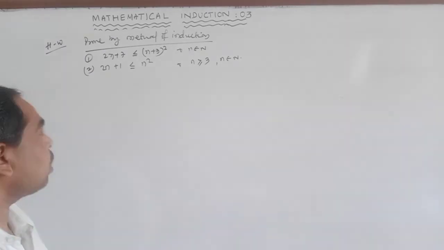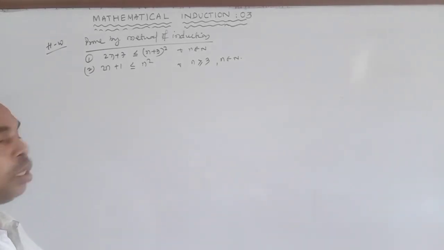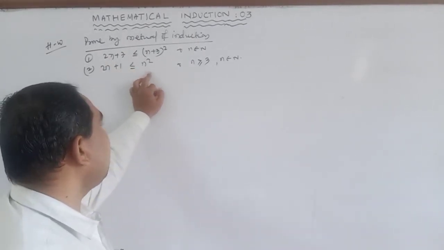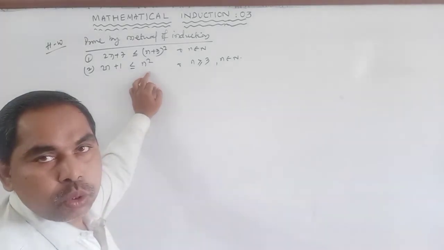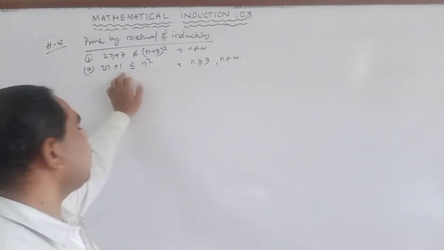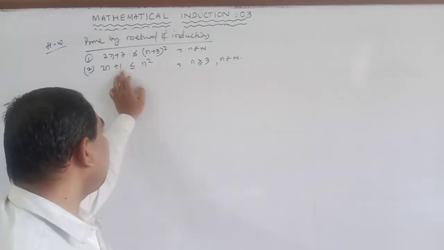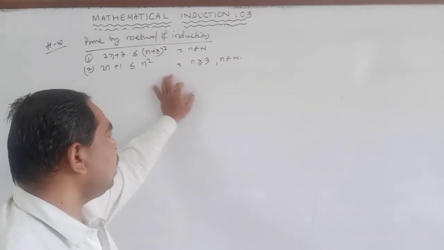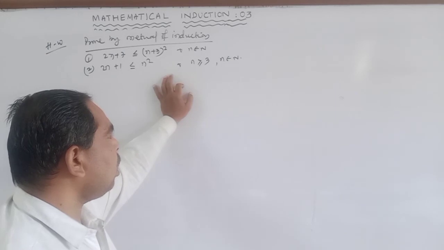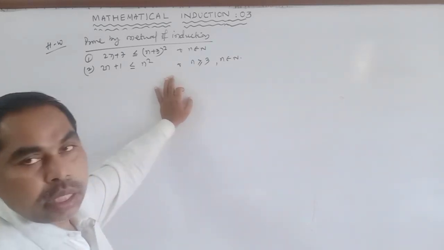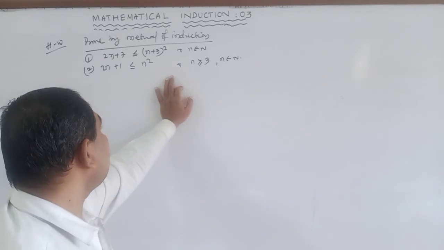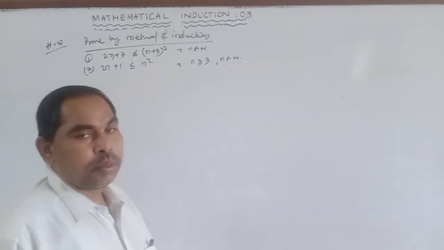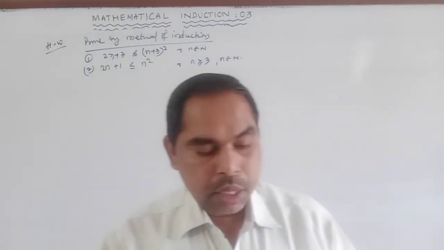These are the homeworks for you. Prove by method of induction. Question number 1: 2n plus 7 is less than or equal to n plus 3 whole square for all n belongs to capital N. And second one: 2n plus 1 is less than or equal to n square for all n greater than or equal to 3, and n belongs to the set of natural numbers N. Using step 1, step 2, step 3 you can prove these two questions. Hence your mathematical induction is completed.